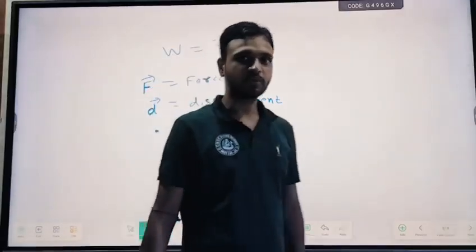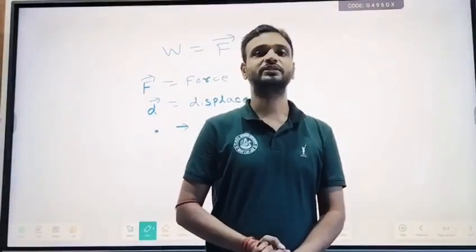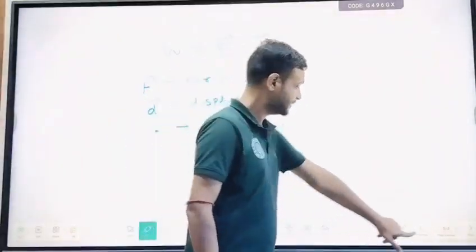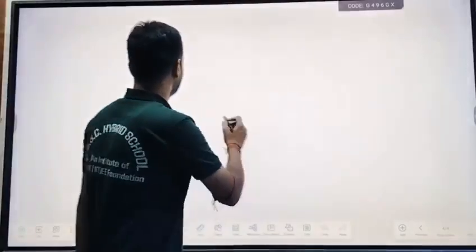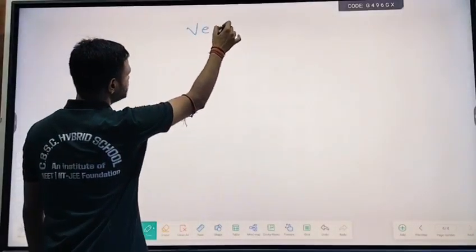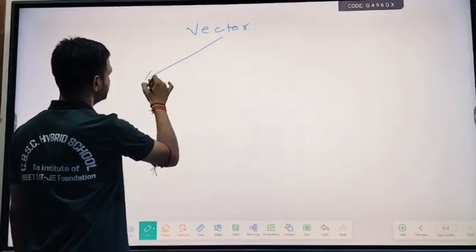So what is this dot product? We need to understand first what is this dot product. So let's discuss the dot product first. You must have heard about the quantity vector.